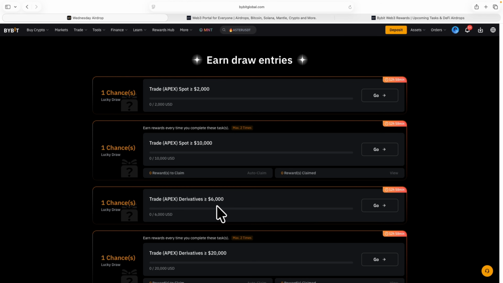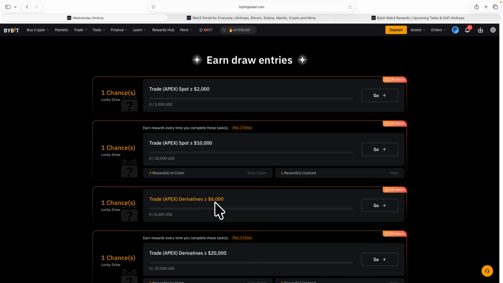Some of you might be thinking, oh, where will I get $6,000 capital from? No, that's not the meaning. If it's under derivatives and you're using 10x leverage, for this one you only need $600. Don't forget, this trading volume is your capital multiplied by your leverage. So if you're using, let's say, 20x leverage, you only need $300 capital. So $300 capital with 20x leverage gives you $6,000 trading volume. I hope you understand the idea now.